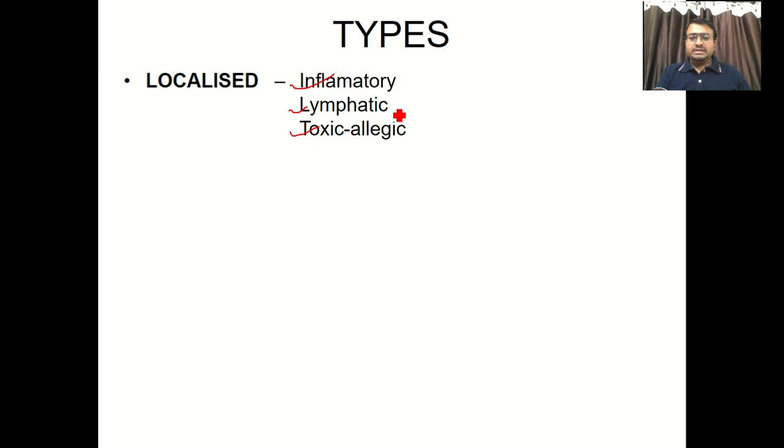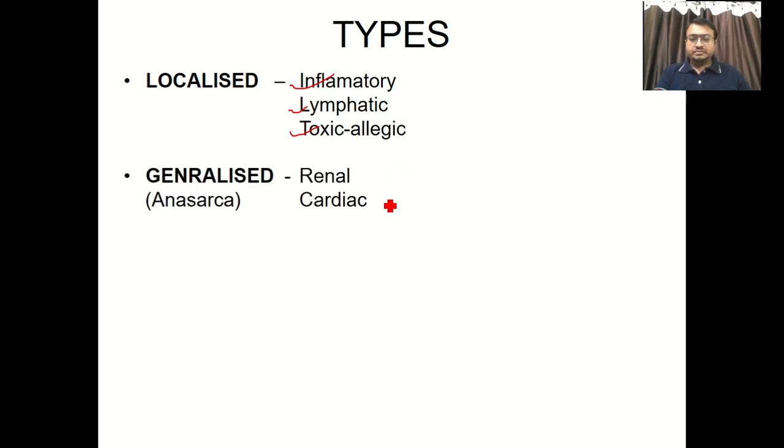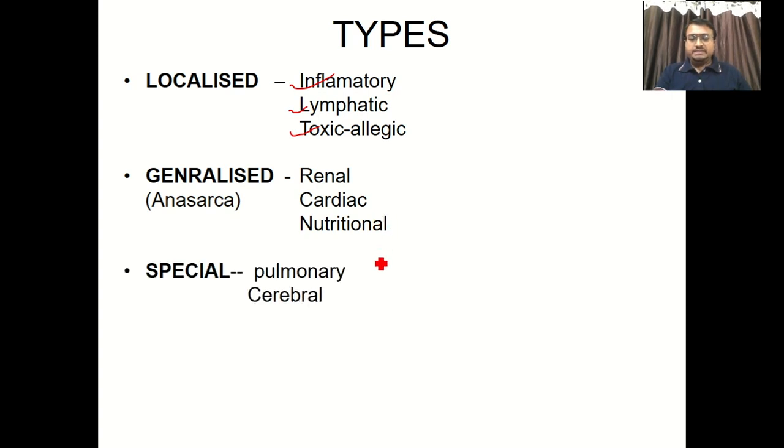Now an example of lymphatic edema is cystic hygroma. There is lymphatic obstruction, or any tumor, for example breast carcinoma, where there is dilatation of breast lymphatics, so that produces a peau d'orange appearance, again with edematous changes. Now generalized: there is renal edema or cardiac edema, that produces generalized edema all over the body. Special edema, that is pulmonary and cerebral.